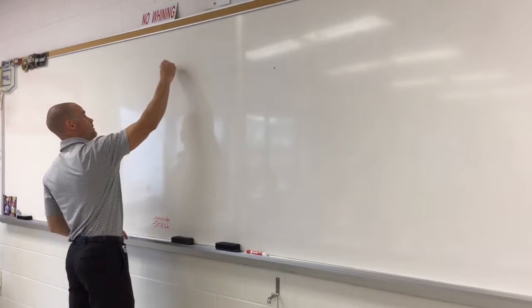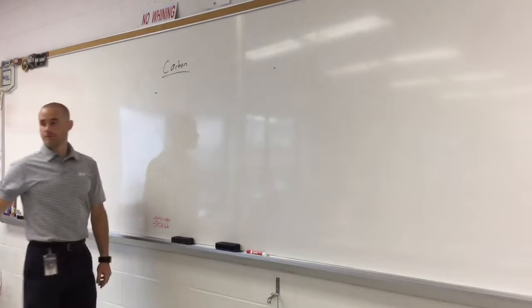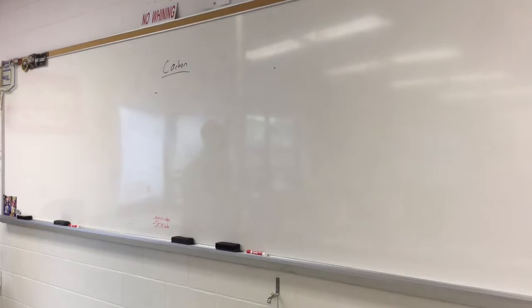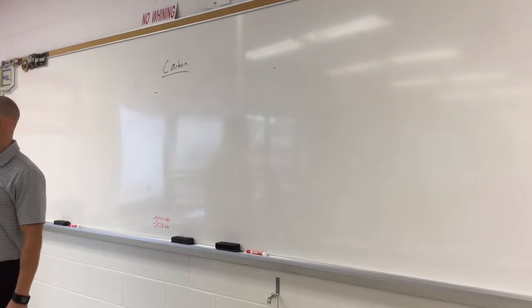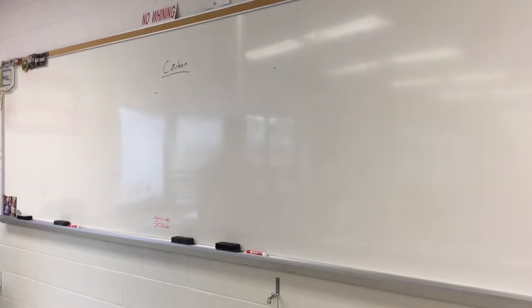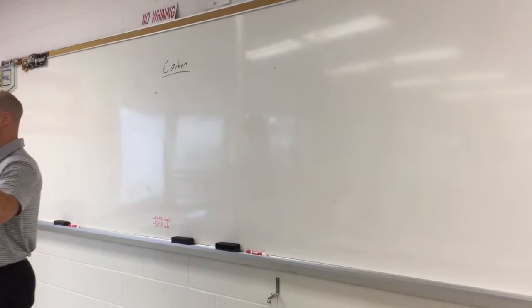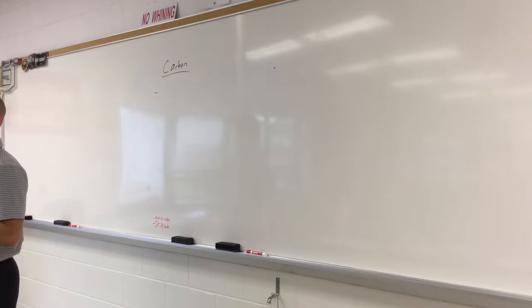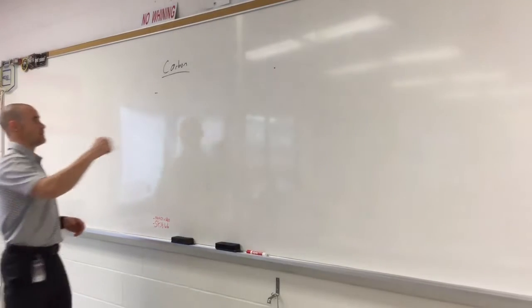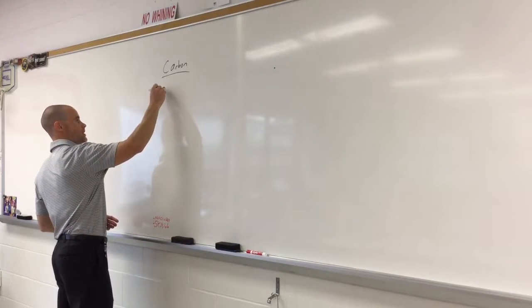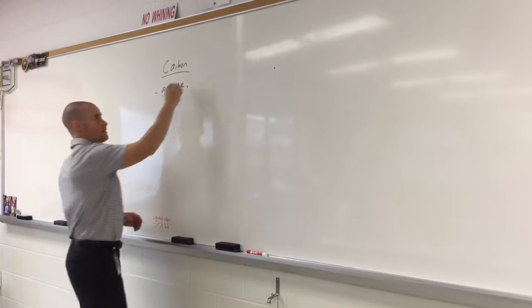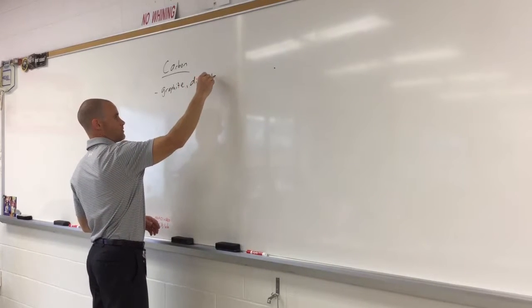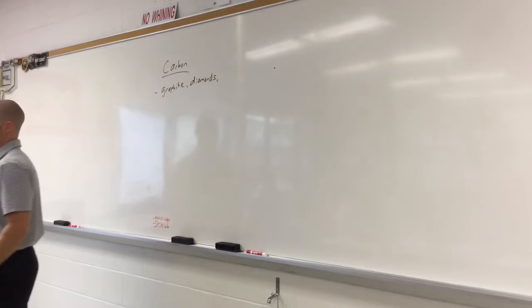So carbon. Where do we find carbon? List some things, what substances contain carbon. Air? I want carbon in its elemental state. Carbon dioxide has carbon, but I want more just carbon atoms. Graphite. Okay. What else? Diamonds. All right, so we're going to do notes a little differently than I was planning, but that's fine. And there's one more.